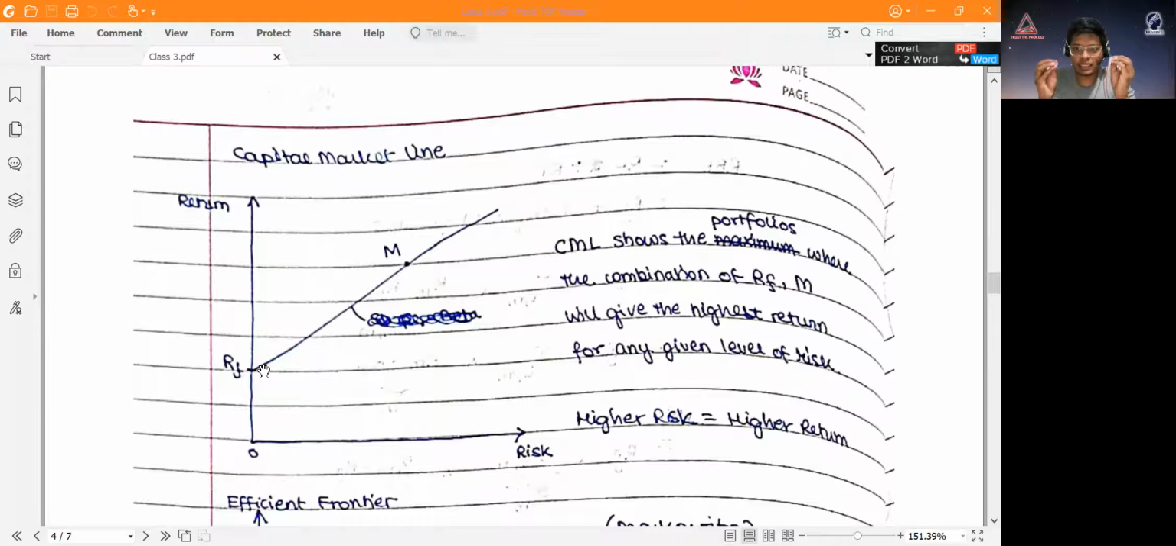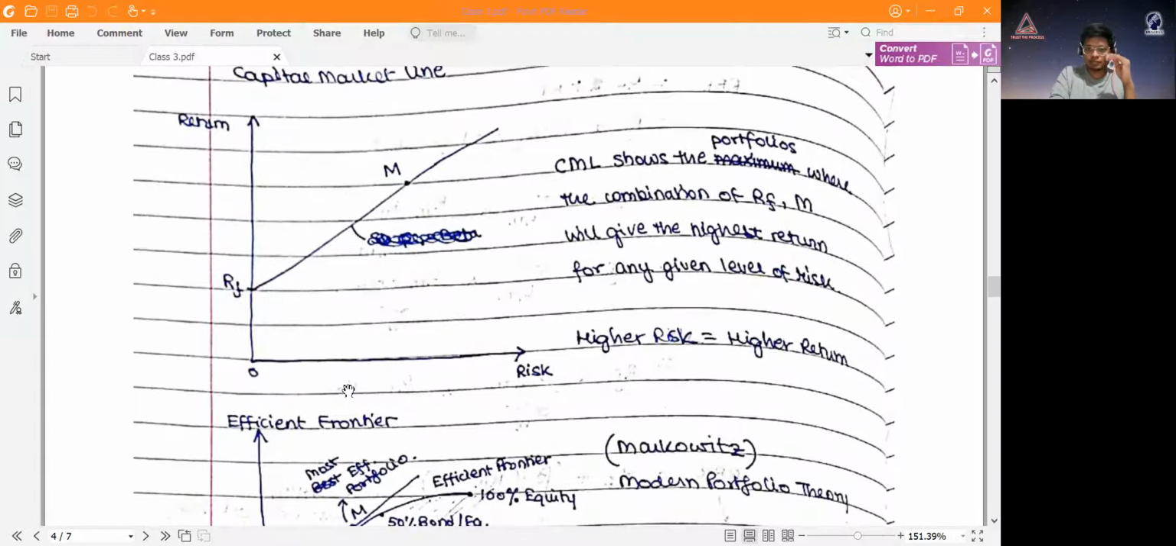So basically, it's saying that I'm an investor and I'm making a portfolio out of RF and the market portfolio. If I invest 0% in the market portfolio and everything in RF, I'll get this as the return at risk 0. And if I invest everything in the market and nothing in the risk-free asset, then I'll get a higher return, but I'll have a high risk. So this entire line shows all the portfolios where a combination of RF and RM will give the highest return for a given level of risk. Okay, that is called the capital market line.